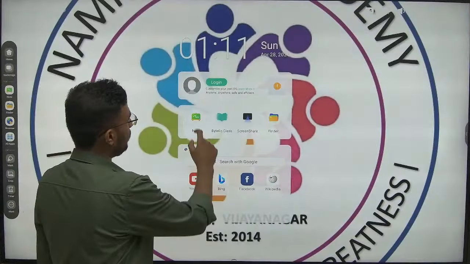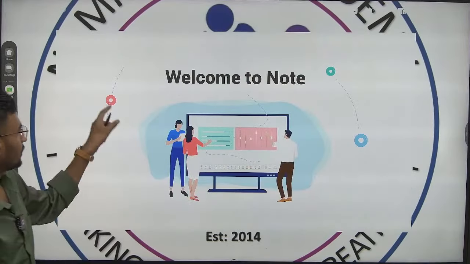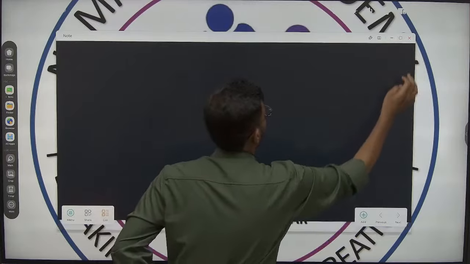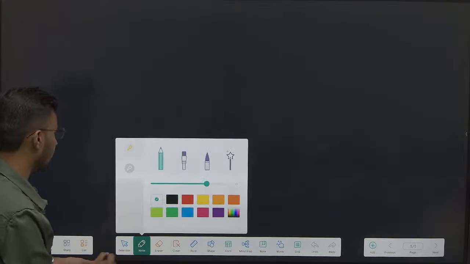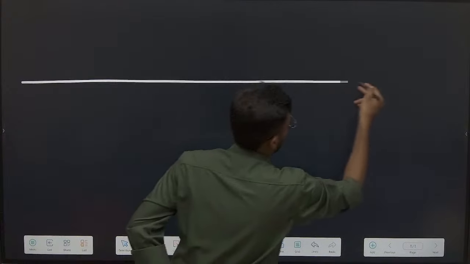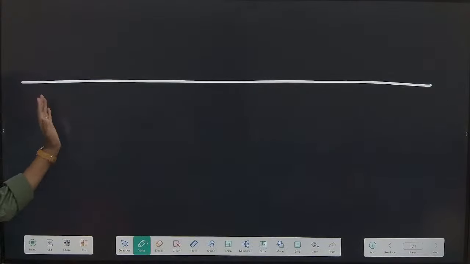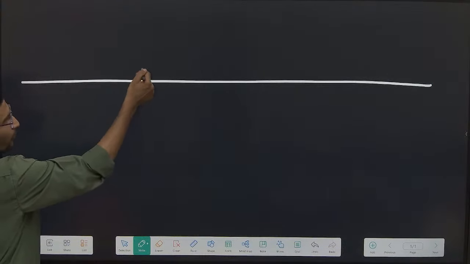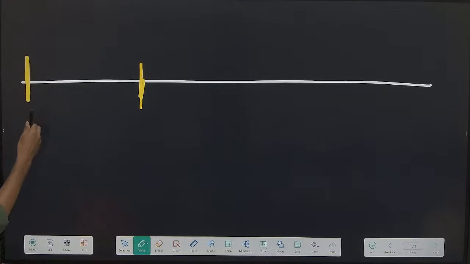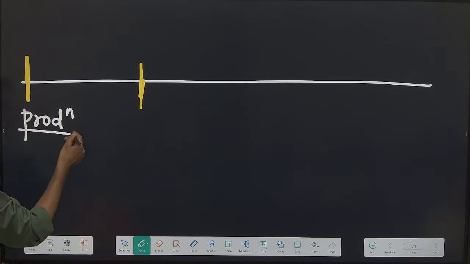So basics now. What do you mean by WPI? What do you mean by CPI? Nothing but these are different stages of production. First and foremost one, think that this is the production of this pen, production level.